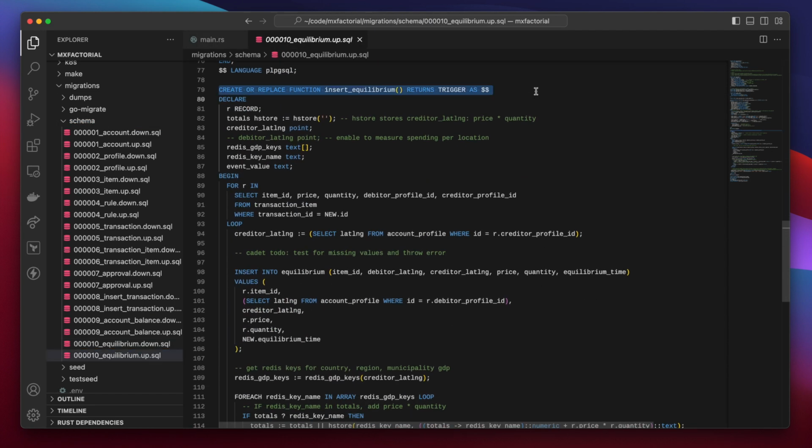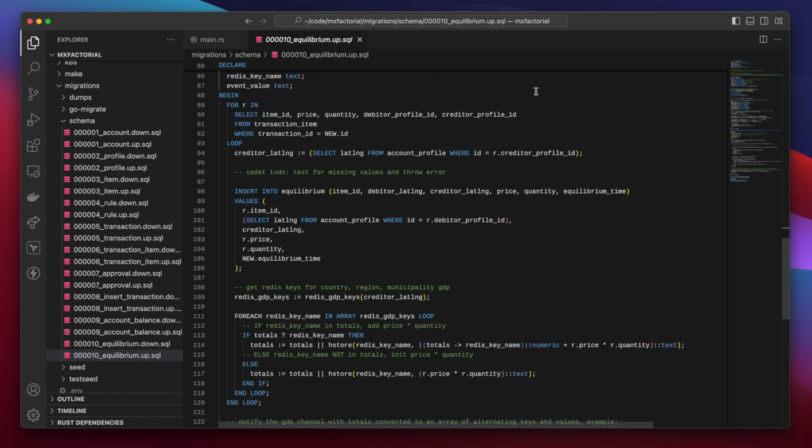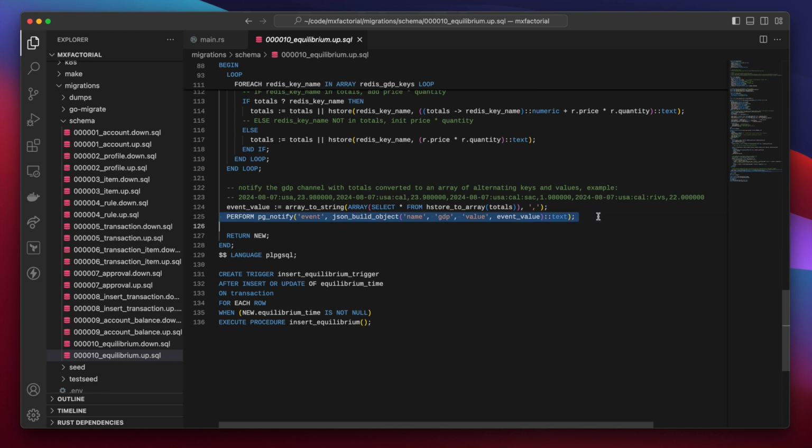This insert equilibrium function records when transaction requests become transactions and notifies listeners about an increase in GDP. And it's in real time. The insert equilibrium trigger fires when a transaction equilibrium time is no longer null. That means all parties involved have approved and we have a transaction.